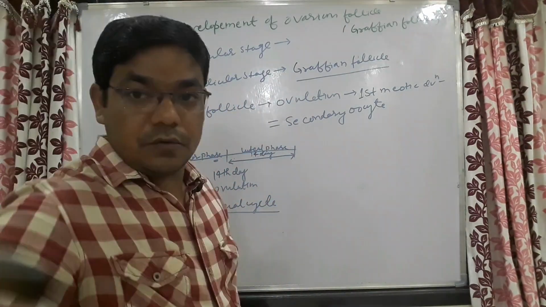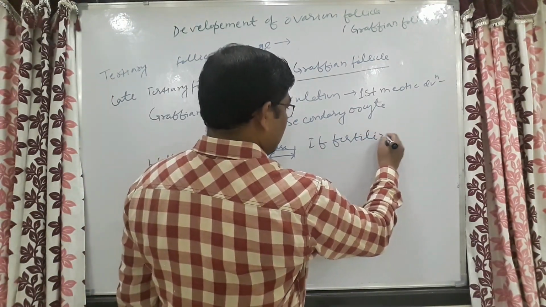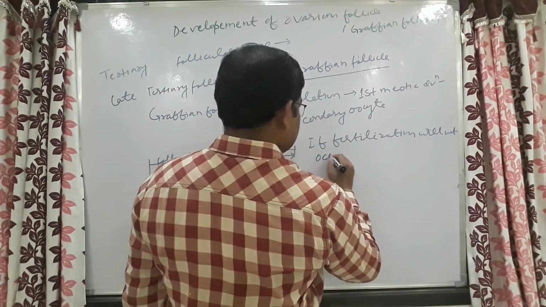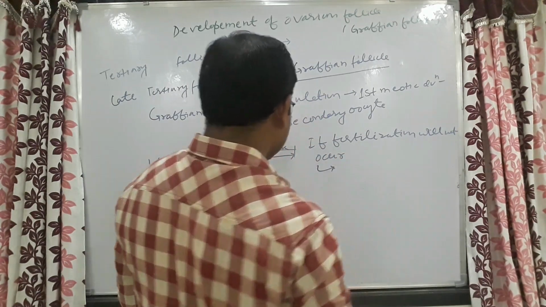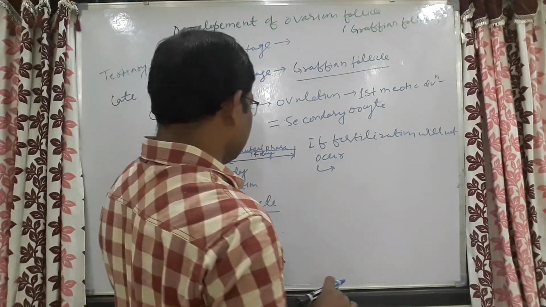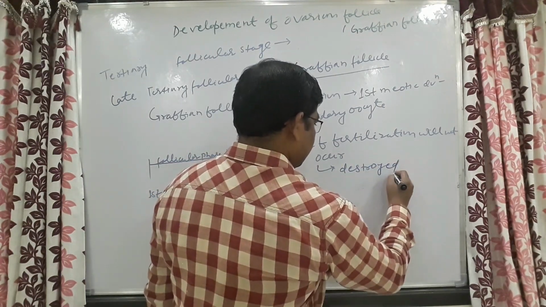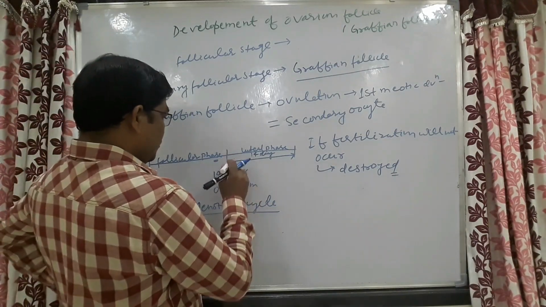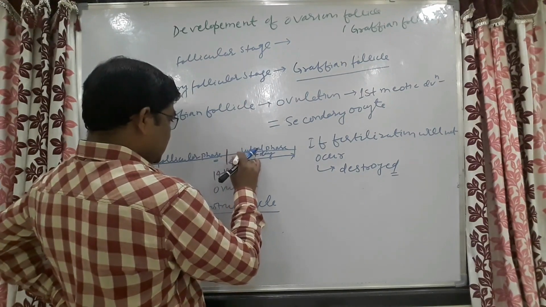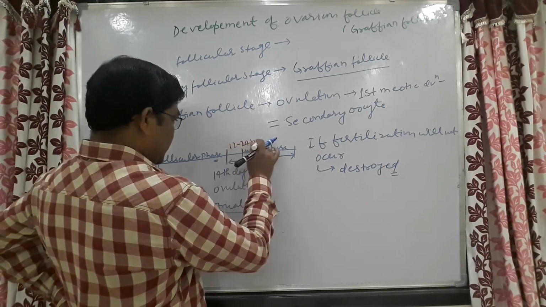Now come to what will happen if fertilization will not occur. If fertilization will not occur, this secondary oocyte released from here gets destroyed.